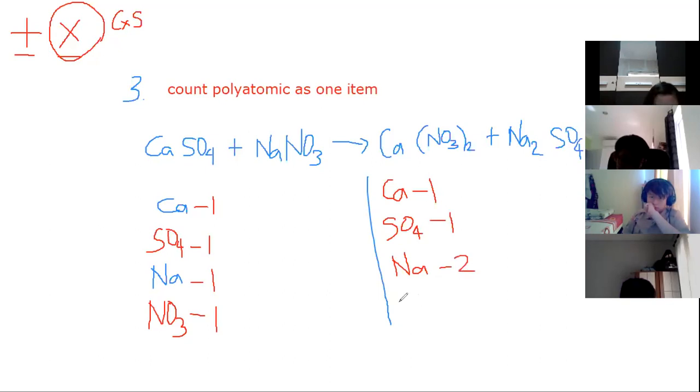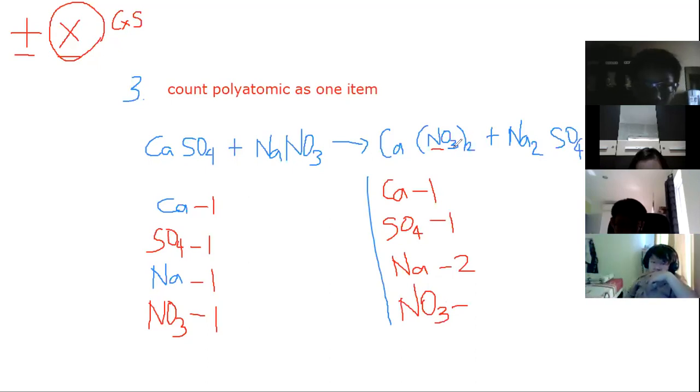And then for the nitrate, how many? As I've told you a while ago, same thing with mathematics. You must multiply if you see an open and close parenthesis. You will see there, NO3 is inside the parentheses. So we have 3 in here, and then we have 2 outside the parenthesis. So 3 times 2 is equal to... Only 1 NO3 times 2 is 2. Okay, 2.